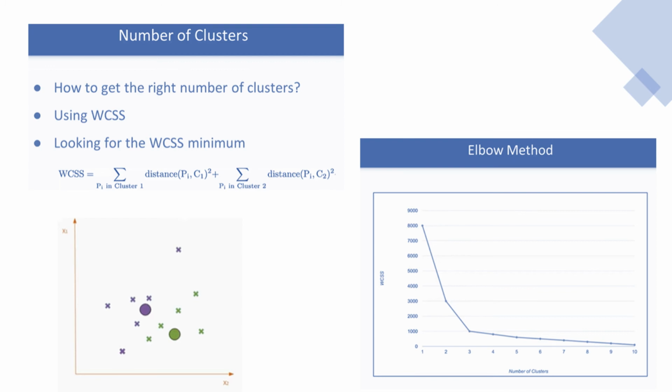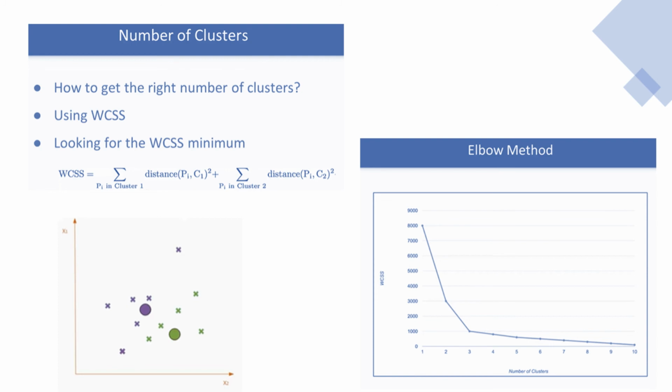Well, if we calculate the WCSS value for a different number of clusters, we would end up with a graph. You can see here that the WCSS value is biggest for one cluster, and it is close to 0 for 10 clusters, with some values in between. The point is that we will use the elbow method to determine the number of clusters that we need in our dataset. The elbow method is called that because it looks like an elbow. At 3 clusters, it's like our tipping point where changes in WCSS value are not as big.